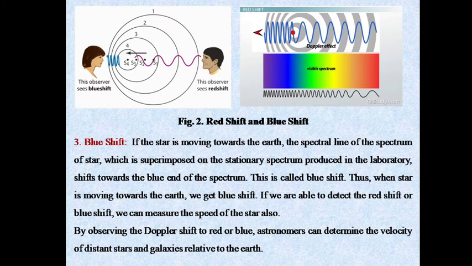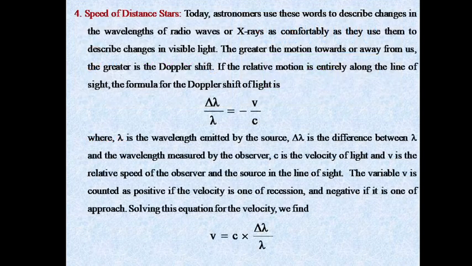If we are able to detect the red shift or blue shift, we can measure the speed of the star also. By observing the Doppler shift to red or blue, astronomers can determine the velocity of distant stars and galaxies relative to the earth. Then the fourth one is speed of distant stars. Today astronomers use these words to describe changes in the wavelength of radio waves or X-rays as comfortably as they use them to describe changes in visible light.